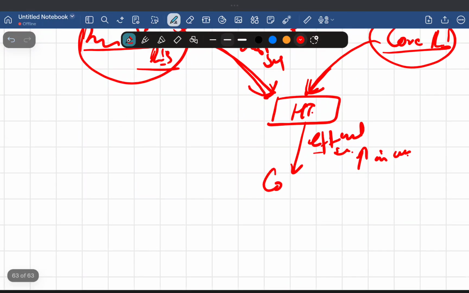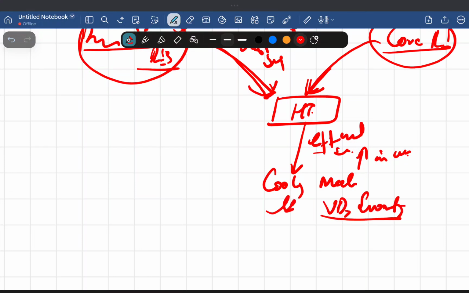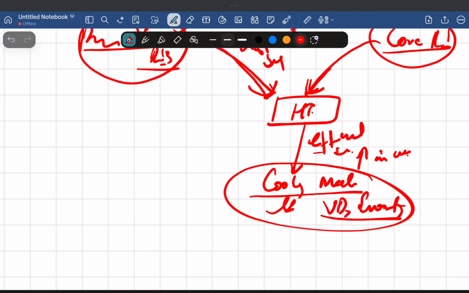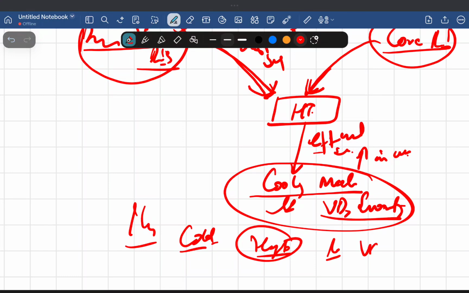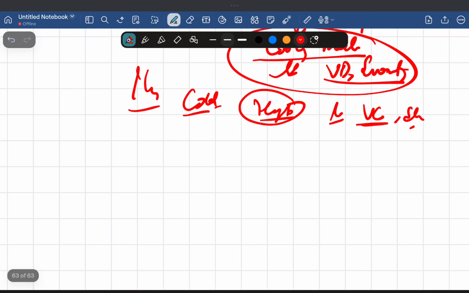They will show the cooling, they will stimulate the cooling mechanism, like vasodilation and sweating. Same goes for when there is coldness. When there is coldness, then cold neurons will be stimulated. When the cold neurons are stimulated, they will indirectly stimulate what? They will stimulate the heating mechanisms, like vasoconstriction and shivering. So this is the regulation of the body temperature.